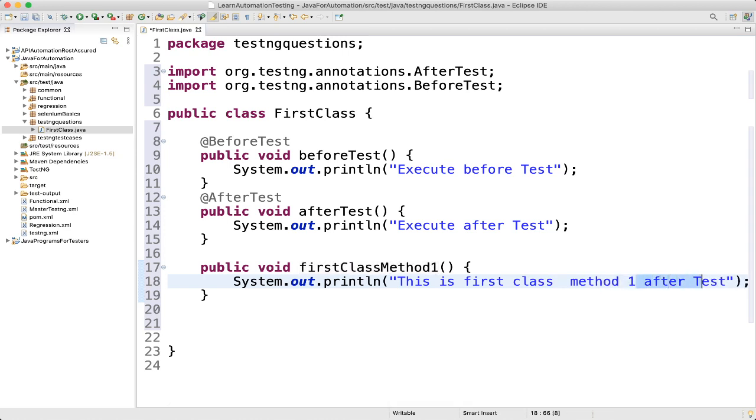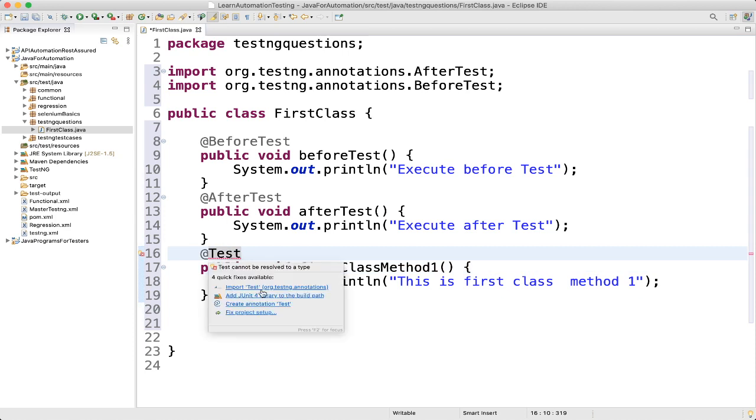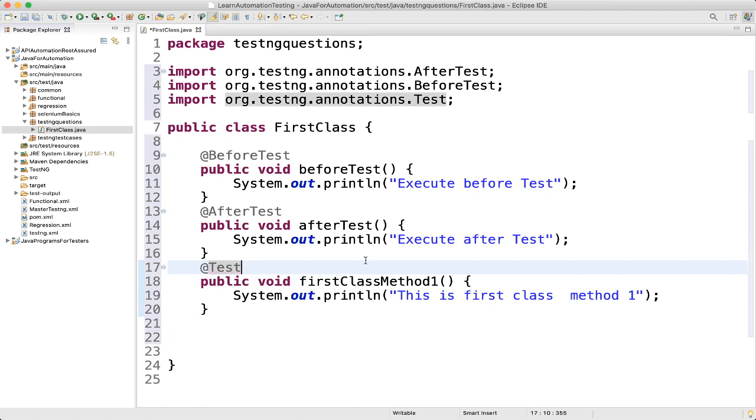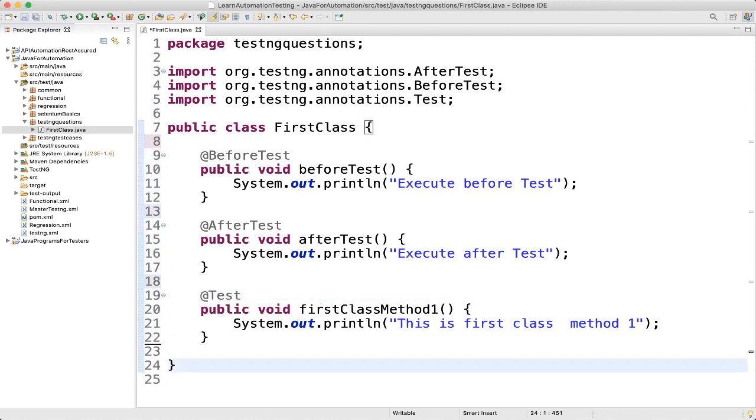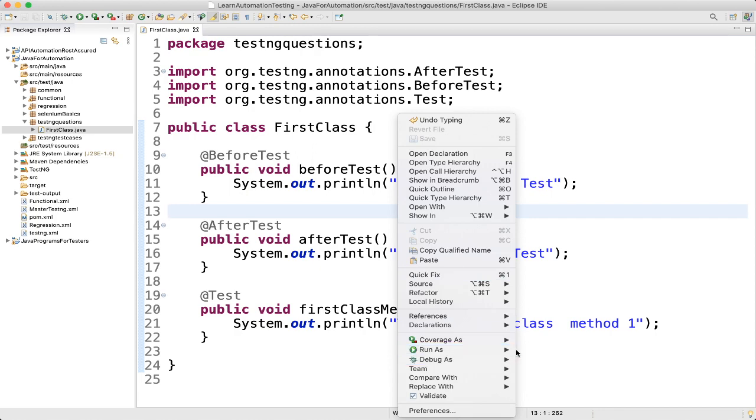Let me remove these things and I will give it @Test because we want to execute this. Fine, we'll format it. Okay, so let's execute it and see what is happening.